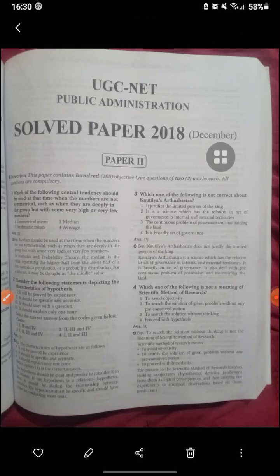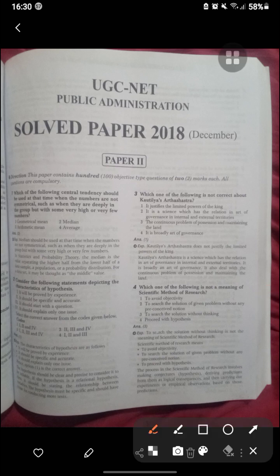Some questions are there with public administration we are dealing with right now. Which of the following central tendency should be used when numbers are not symmetrical? That is median. Medians should be used when the numbers are not symmetrical, such as when they are skewed with some very high or very low numbers. In statistics and probability theory, the median is the value separating the higher half from the lower half of a population.